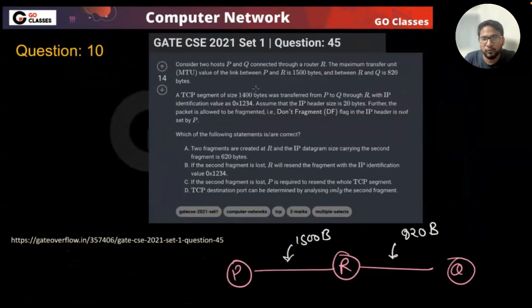So here is a TCP segment of 1400 bytes that you want to send from P to Q through router R. The IP identification is 1234 in hexadecimal. Assume that the IP header size is 20 bytes. Further, the packet is allowed to be fragmented, so the Don't Fragment field is not set. Which of the following is true? Do you want to take some time to solve this question? Just try out, let's see what you're getting.